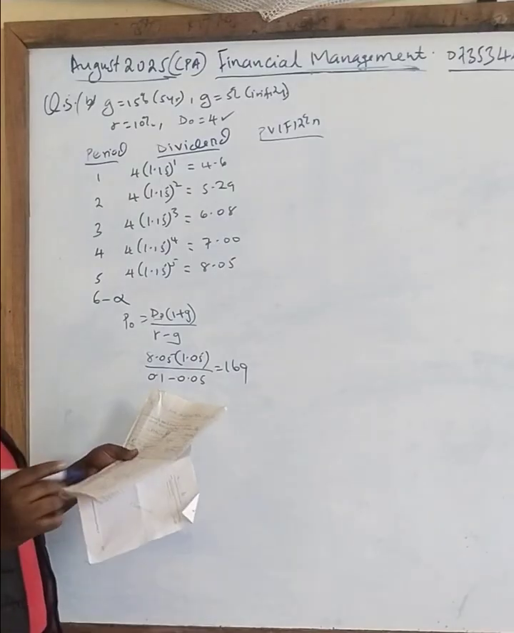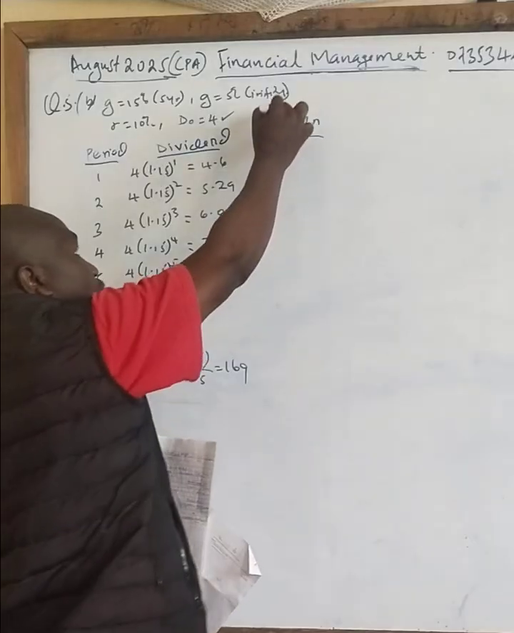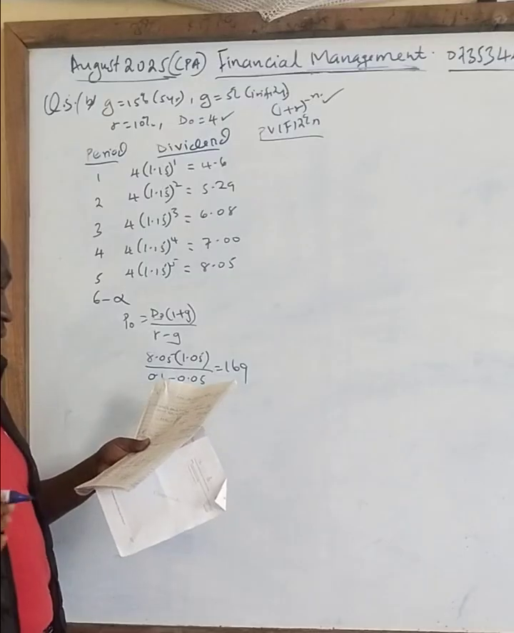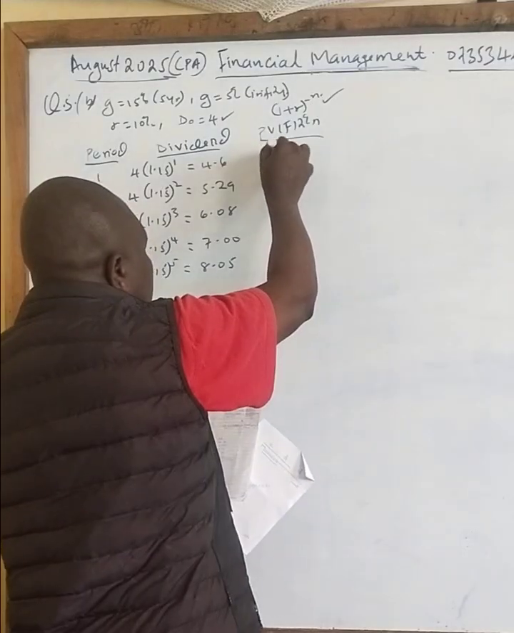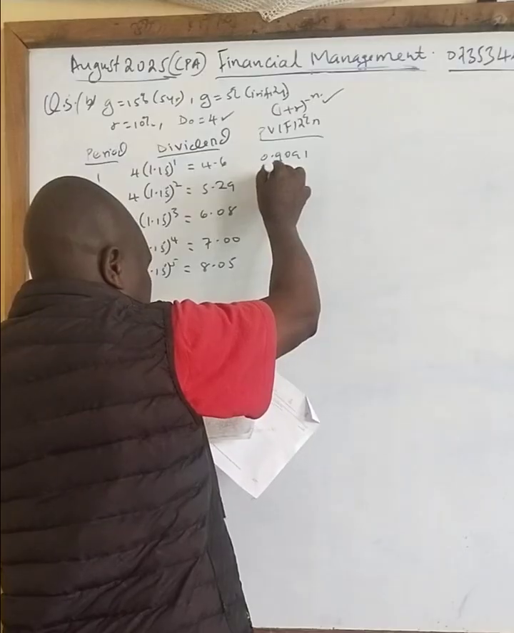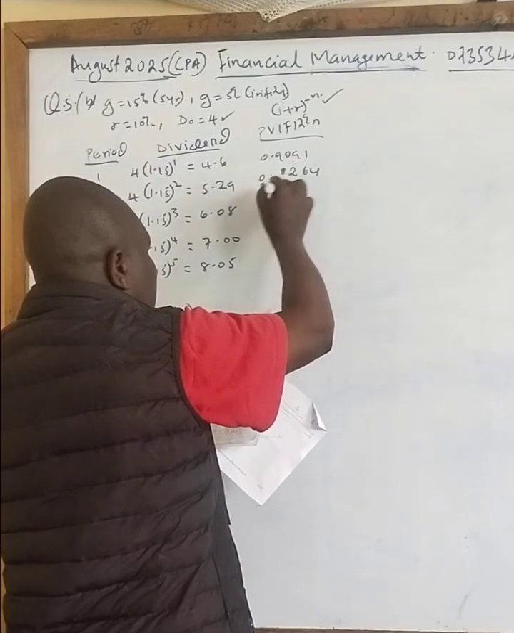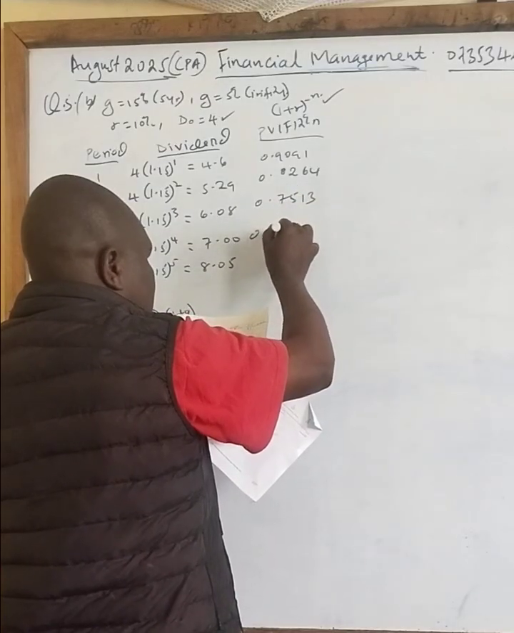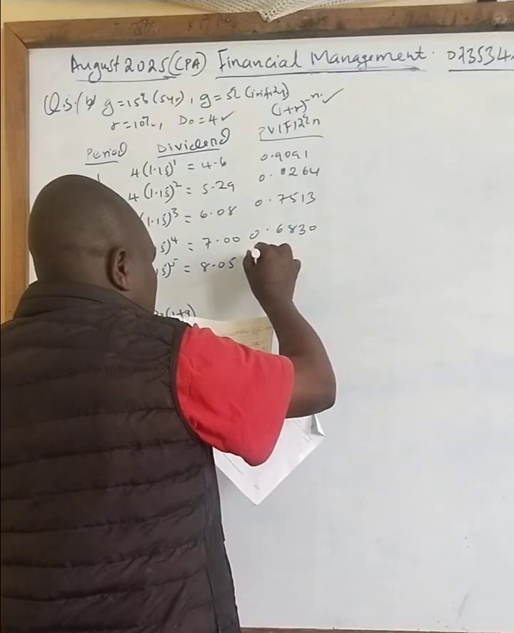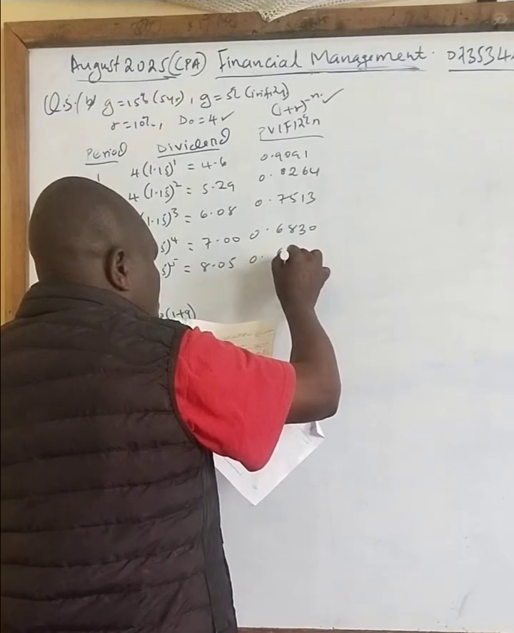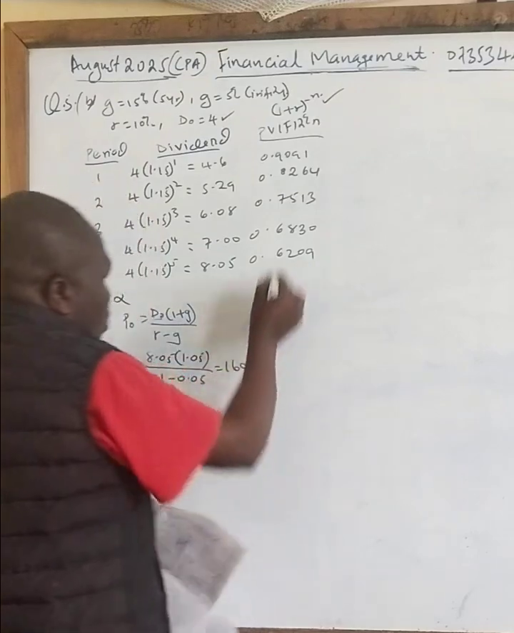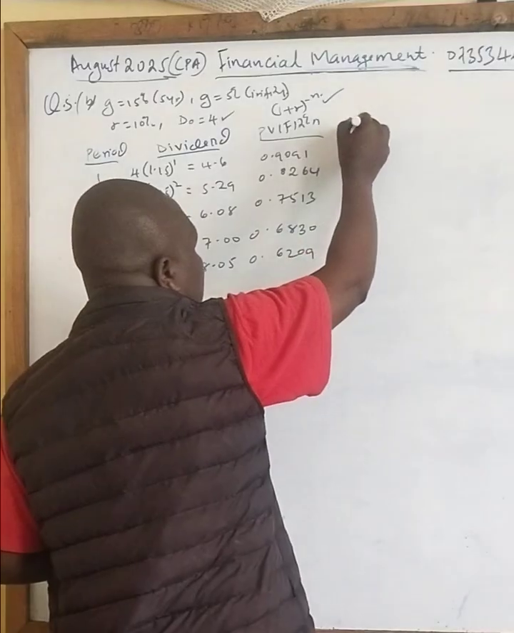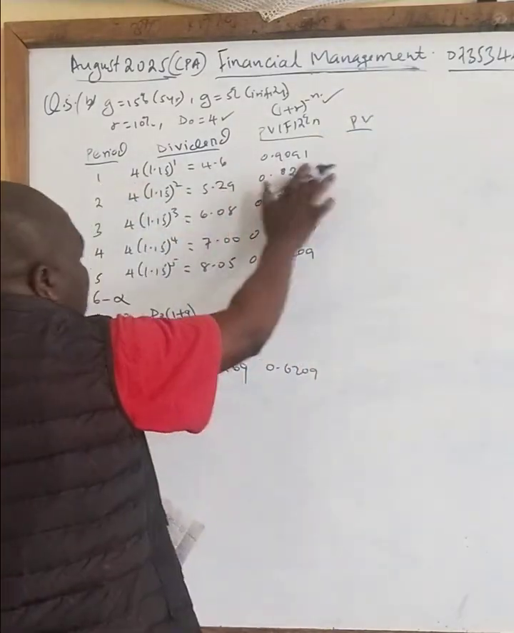So let me see now. Because these years are following each other, it will be 1 plus R power negative n. Very important formula. So when you press it on your calculator, you'll get 0.9091, 0.8264, 0.7513, 0.6830, then 0.6209. And this one will also be used here, 0.6209.